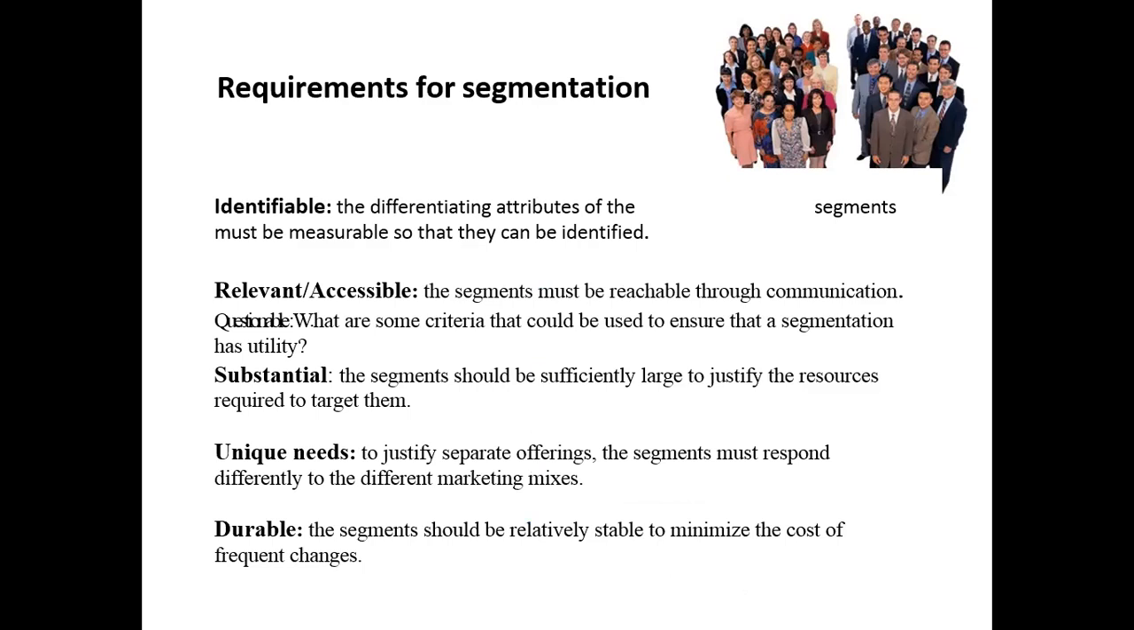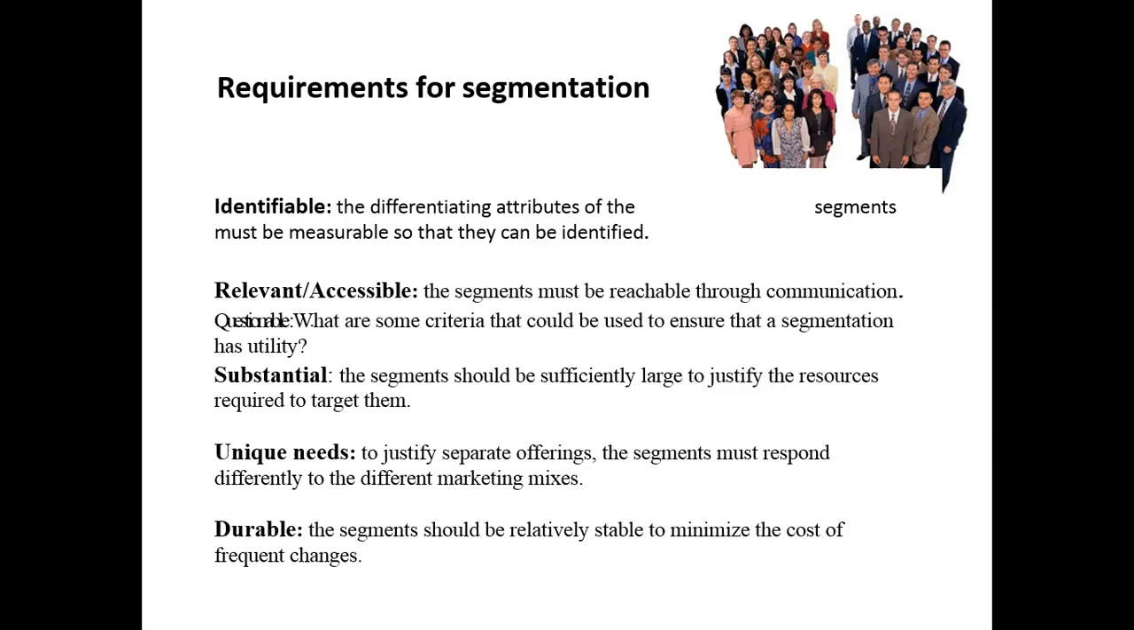The first one is identifiable. The differentiating attributes of the segment must be measurable so that they can be identified properly. Means if you are dividing the population on a gender basis or an income basis, or whatever you are considering for dividing the segments, that feature or attribute should be properly identifiable and measurable.